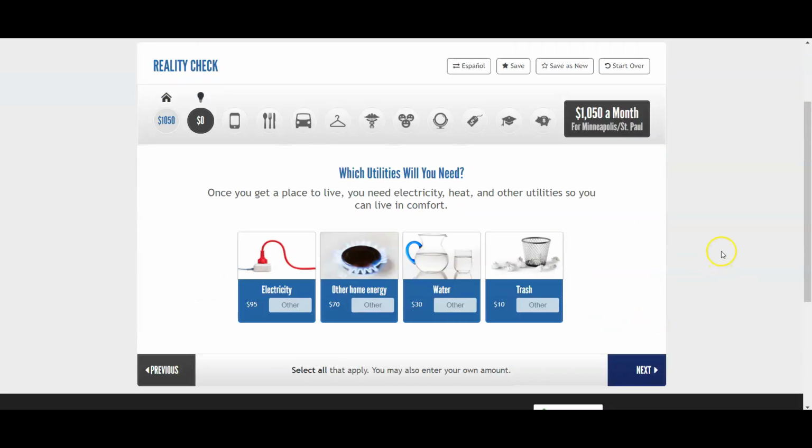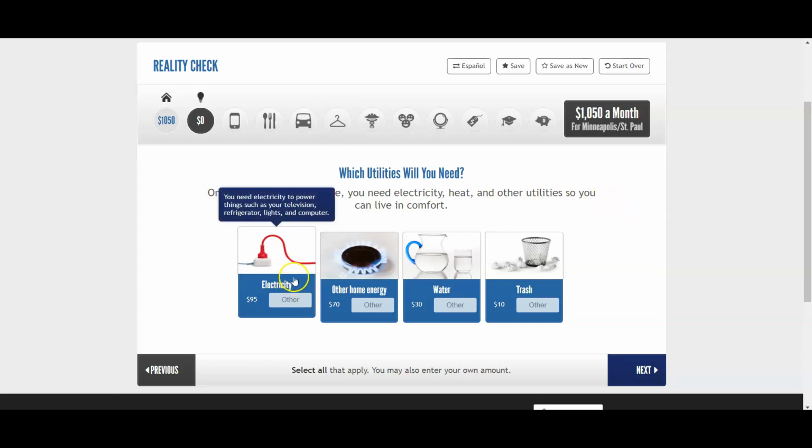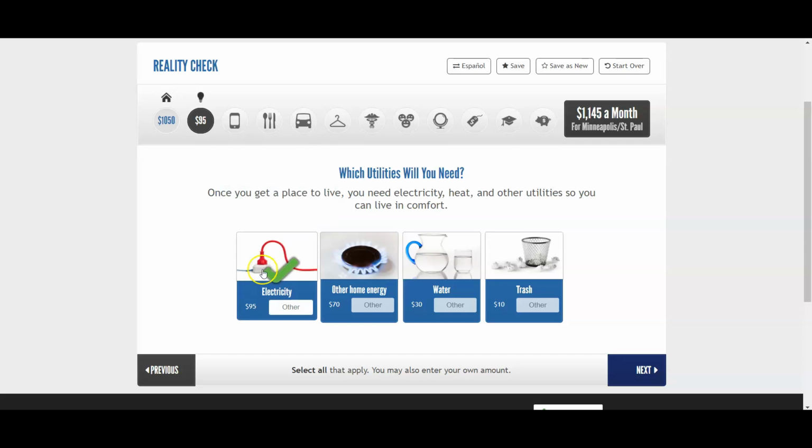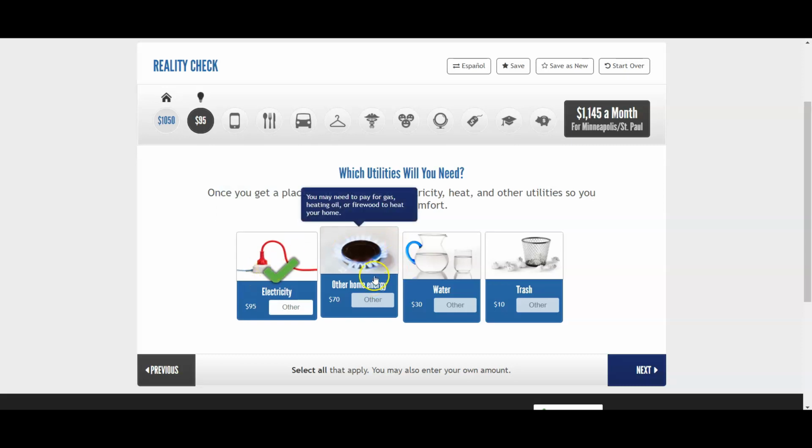Once you get a place to live, you need electricity, heat, and other utilities. You just have to click on the ones you need. You need electricity because you have to charge your phone. You may have a television or a computer or video games, lights, a refrigerator, all the things that we use electricity for. So you're definitely going to have electricity. Most houses also have gas to heat the home.